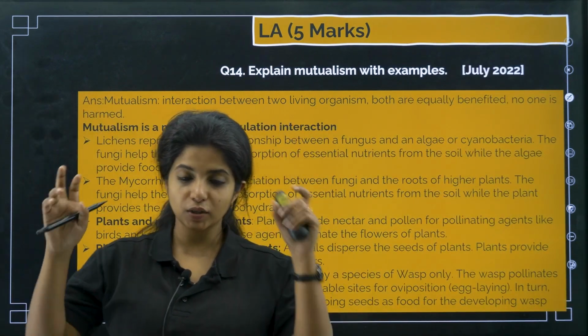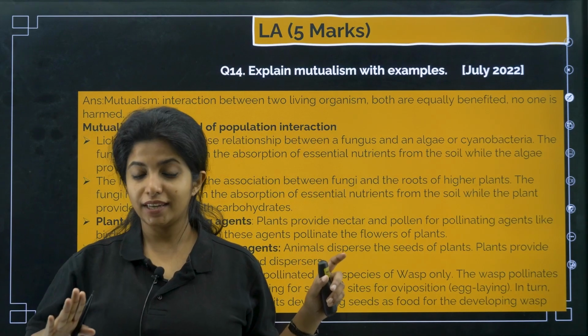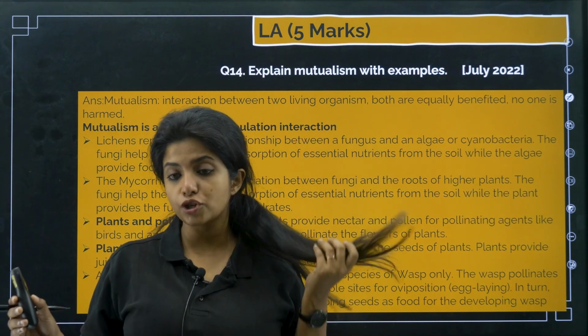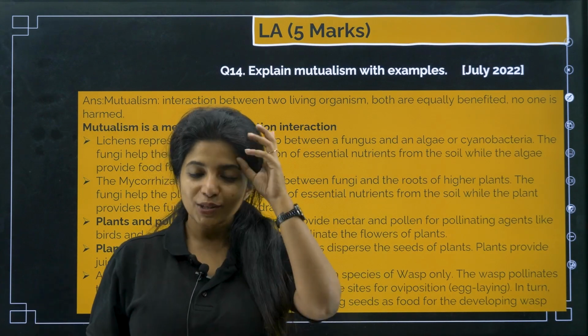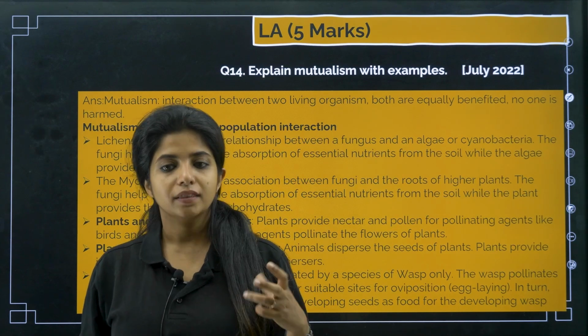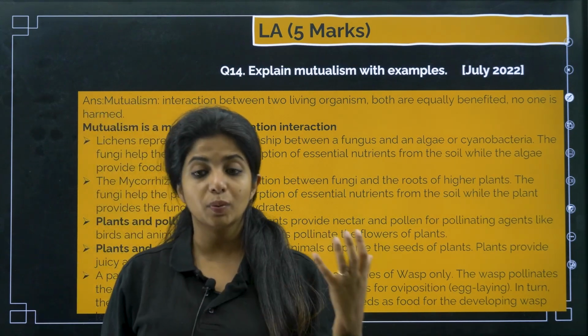And lichen is something that acts as what? Population control coordinator. Okay, so basically if there is too much amount of, not population, I'm so sorry, it's a pollution indicator. If there is pollution, the lichen won't be growing there. So lichen is a combination of a fungus and algae, that is cyanobacteria. It's a bacteria, not algae actually. It is cyanobacteria as well as the fungus.